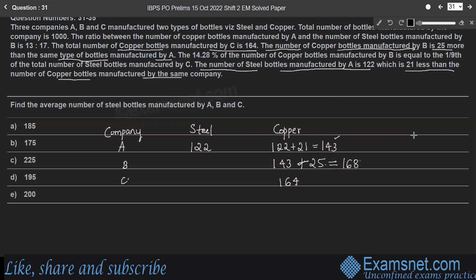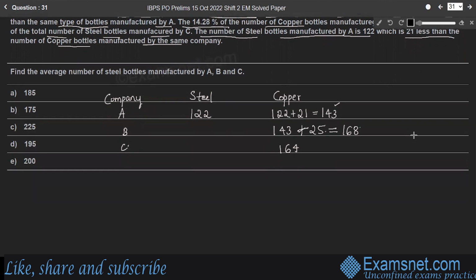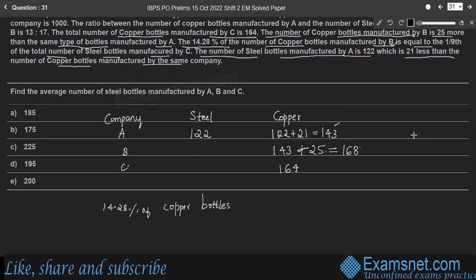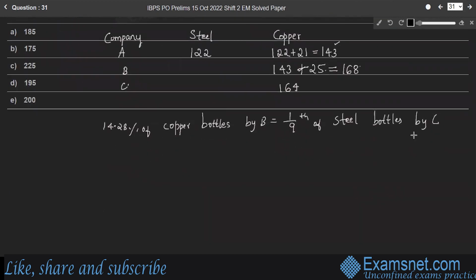And the next part is that 14.28% of the number of copper bottles manufactured by B is equal to 1/9 of the total number of steel bottles manufactured by C. So we'll consider this relationship. 14.28% of copper bottles manufactured by B is equal to 1/9 of steel bottles manufactured by C. 14.28% means 14.28 divided by 100, multiplied by the copper bottles manufactured by B. B manufactures 168 copper bottles, and this is equal to 1/9 of the steel bottles by C.